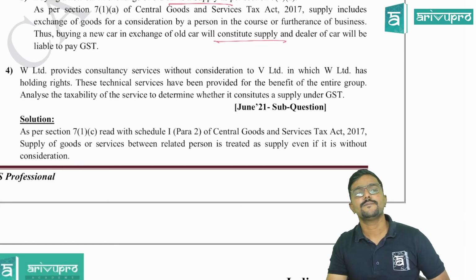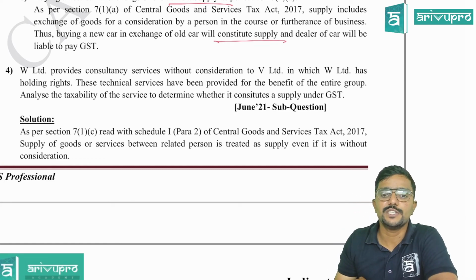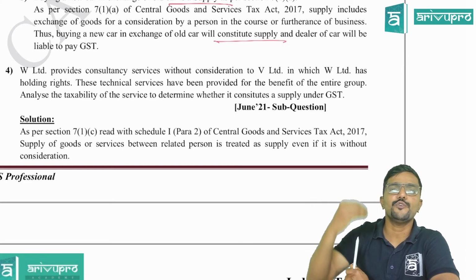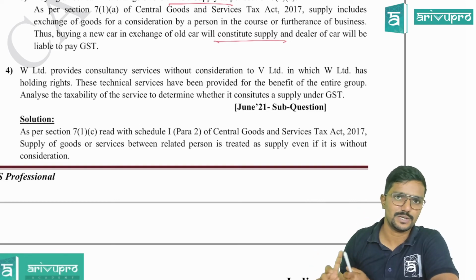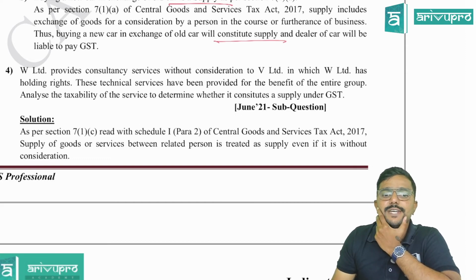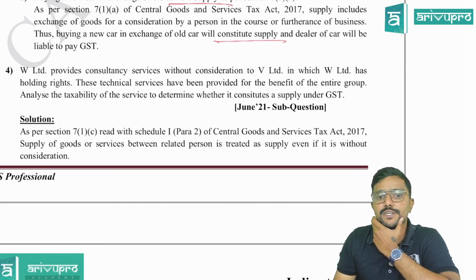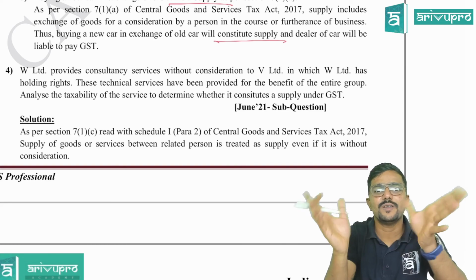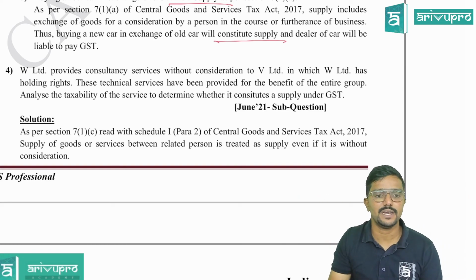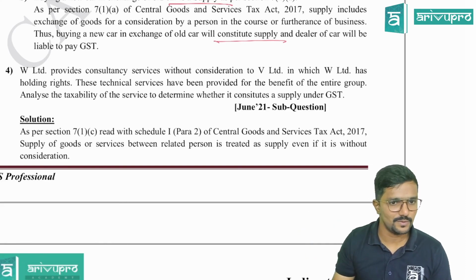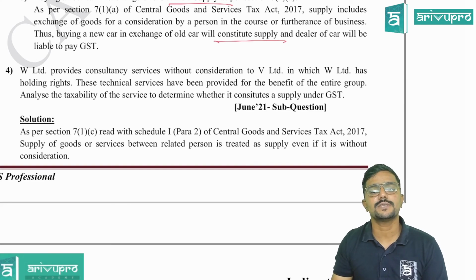Next, one more question which was asked in June 21, but it is a part of the question. It is not a complete question actually. So in that question, 4 to 5 cases are asked. One of the cases is this one, guys. So it is a sub question. W Limited provides consultancy services without consideration to V Limited, in which W Limited has holding rights. So they are related persons. This technical services have been provided for the benefit of the entire group. Analyze the taxability of the service to determine whether it constitutes a supply under GST.